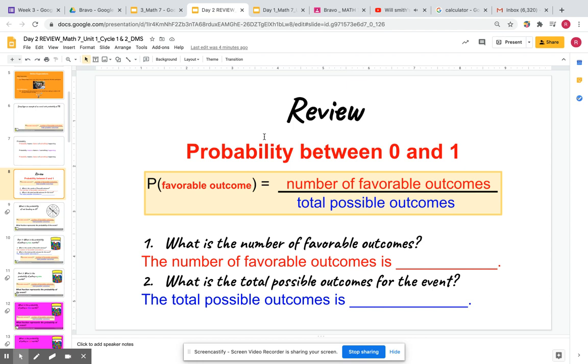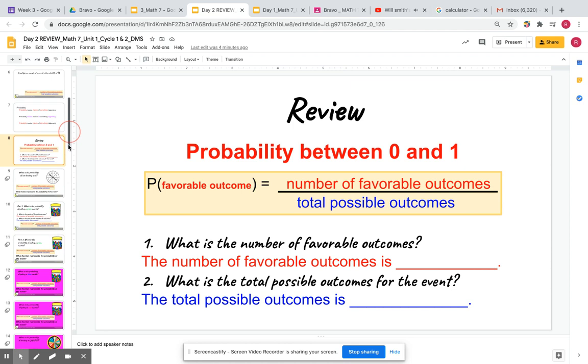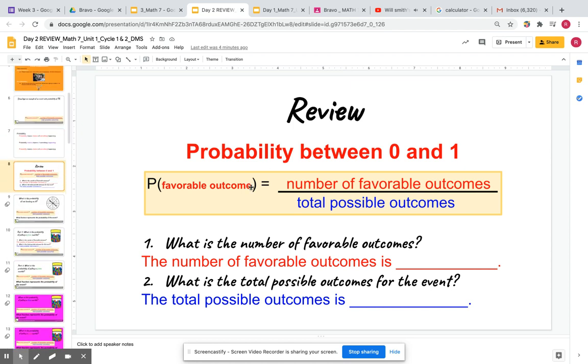Okay, so let's go ahead and look at the equation. After we learned that, we learned that probability exists between 0 and 1. That's why we need this equation, because we're going to get values between 0 and 1 in fraction form. The equation reads: probability of a favorable outcome equals the number of favorable outcomes divided by the total possible outcomes.